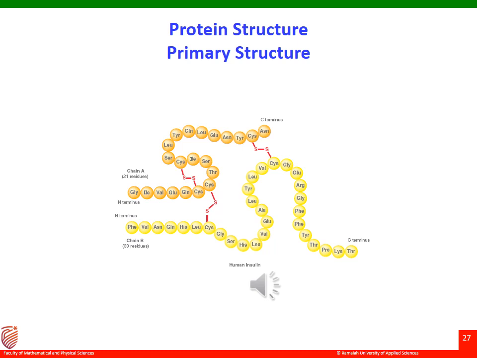So we can see that chain A has an N terminal and C terminal, and chain B has an N terminal and C terminal. So this is human insulin actually. The figure is of human insulin. So one strand of human insulin is indicated here.